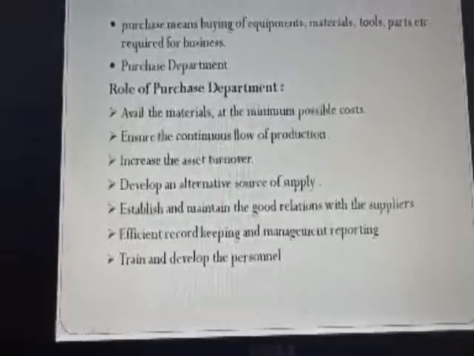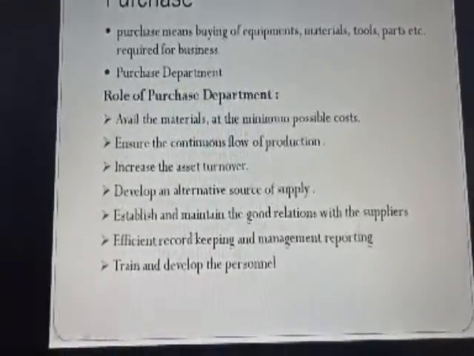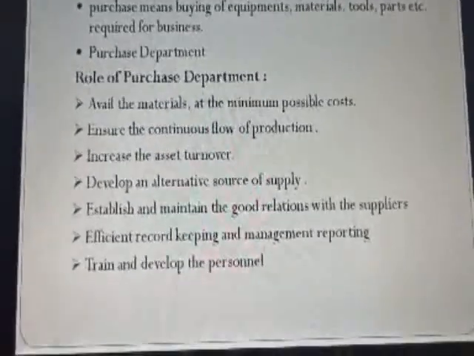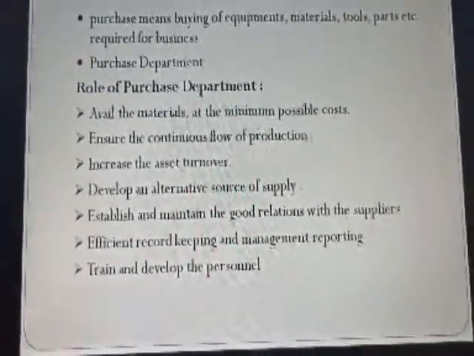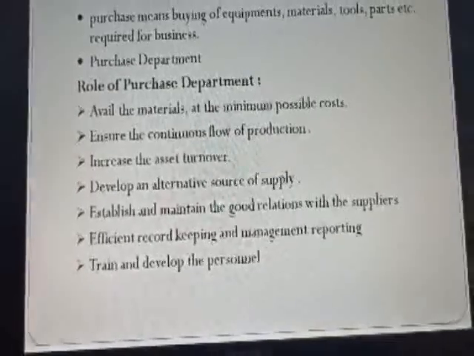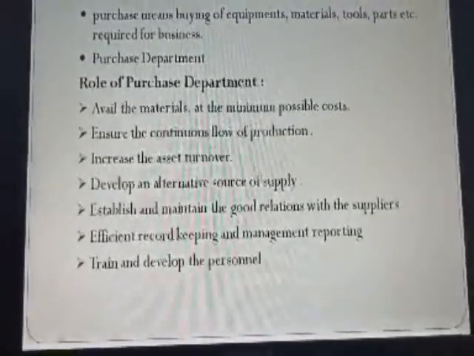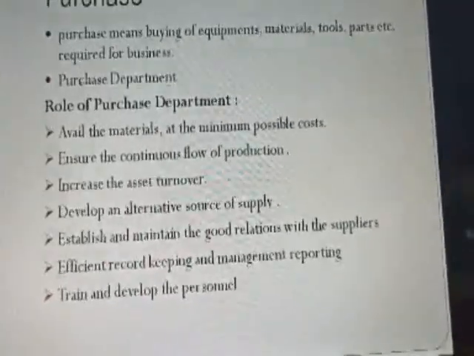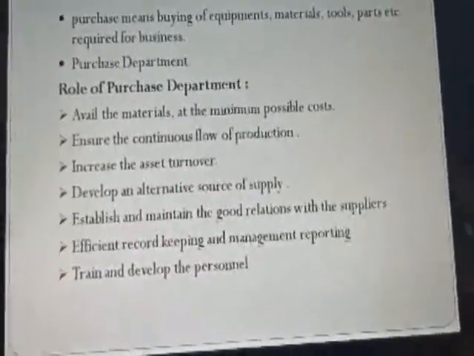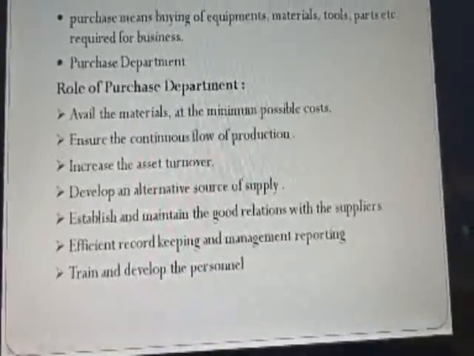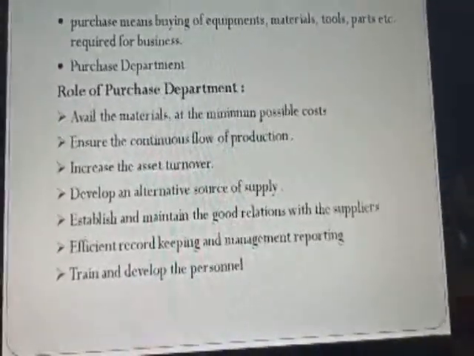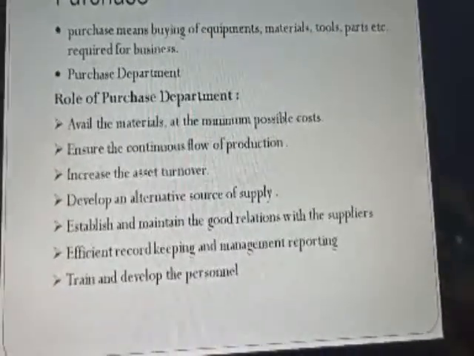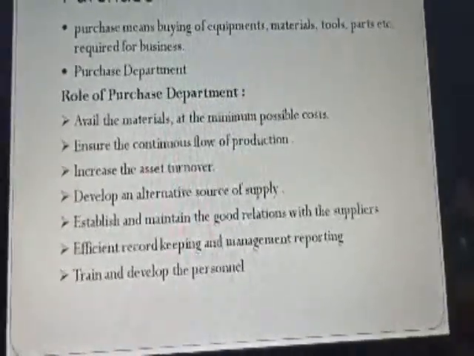Increase asset turnover, that is, how much material has to be purchased and how much material has to be used in the production, so that the asset is maintained to get more turnover. Okay, and develop an alternative source of supply. If a particular raw material is not available, then the purchase department has to develop alternative sources which are available for the production. Okay, and also establish and maintain good relations with suppliers.